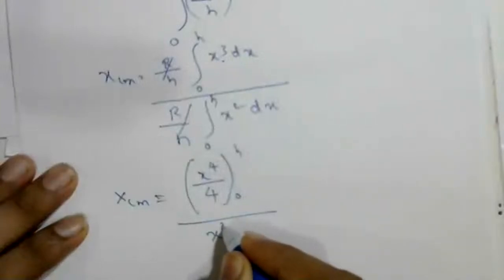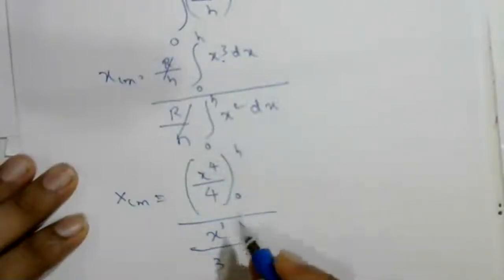In the denominator, x cube divided by 3. Correct? Integration from 0 to h.